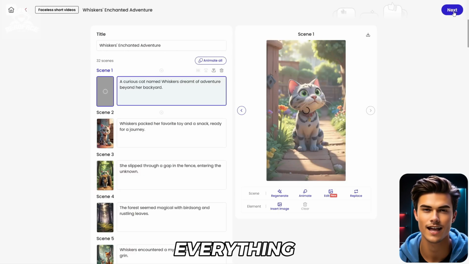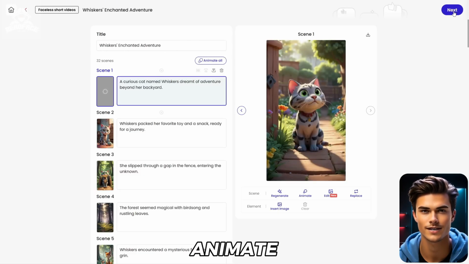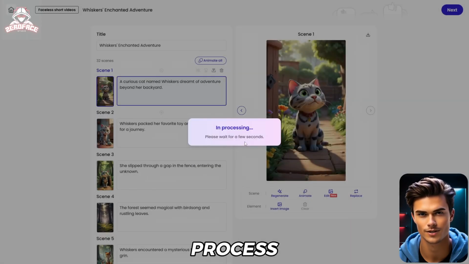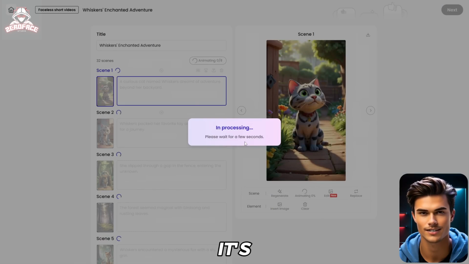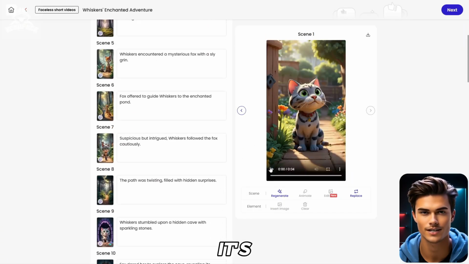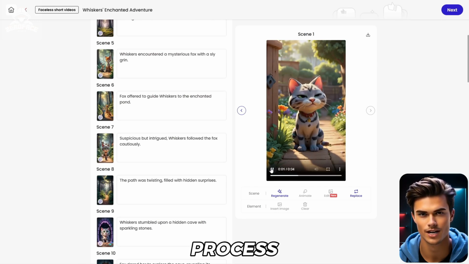Alright, now that everything is ready, let's finally animate the images. To do that, simply click on the Animate All button and then click OK. As you can see, this process will take around 4 minutes, and once it's done, just like that, we've animated every single image in the video. It's honestly insane how easy the process was.